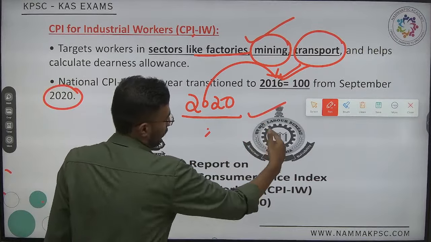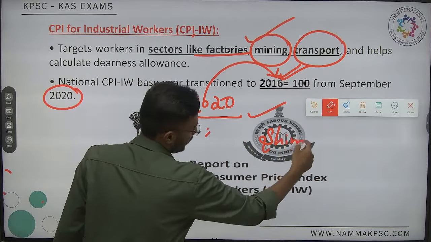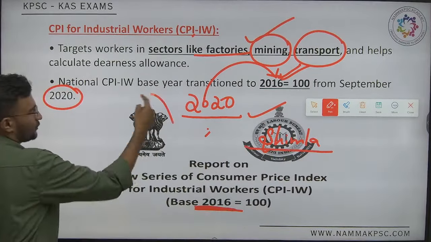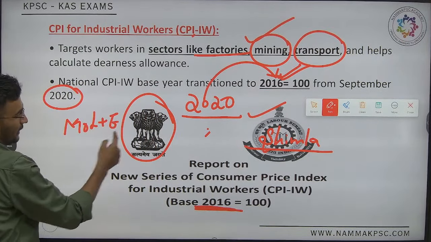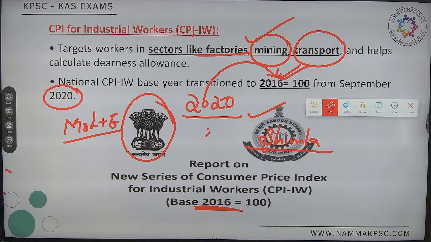Labour Bureau, which is present in Shimla, is under which ministry? Under the Ministry of Labour and Employment.